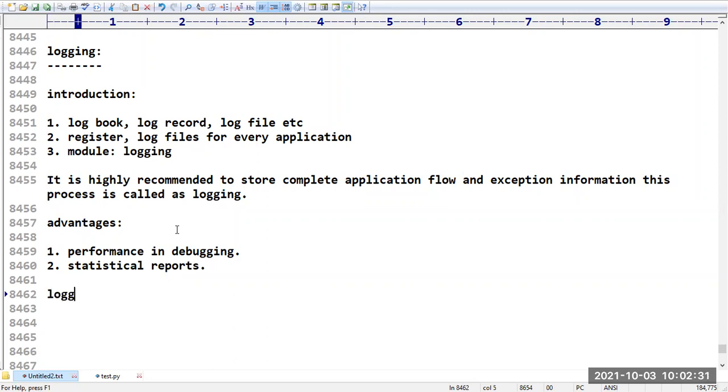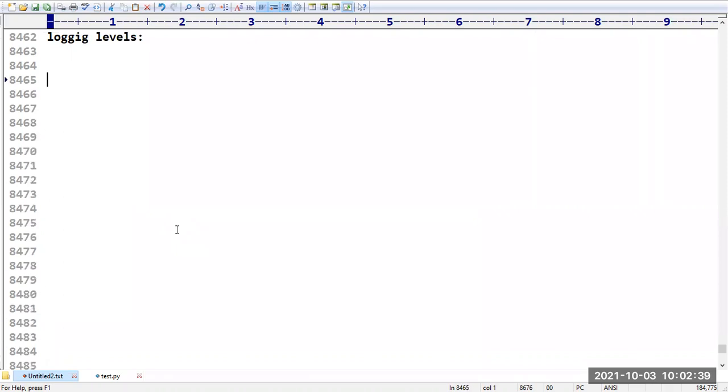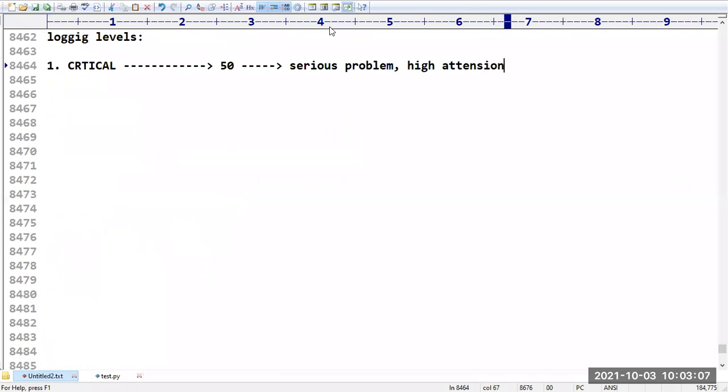Then, sir, next topic, logging levels. Every logging has some levels. Totally there are 6 levels. The first level is critical, and its value is 50. Sir, compulsorily if you are getting this, then some serious problem has occurred, and high attention must be required.